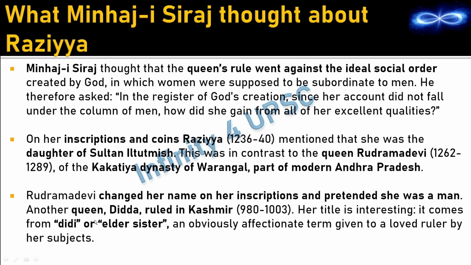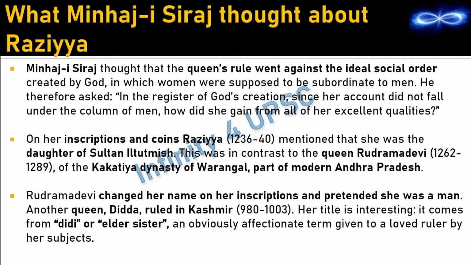Queen Didda ruled Kashmir. First was Queen Didda around 980, then second was Razia Sultan in 1236, and third was Queen Rudrama Devi. So you are supposed to remember this order as well: Didda first, second Razia Sultan, and third Rudrama Devi.